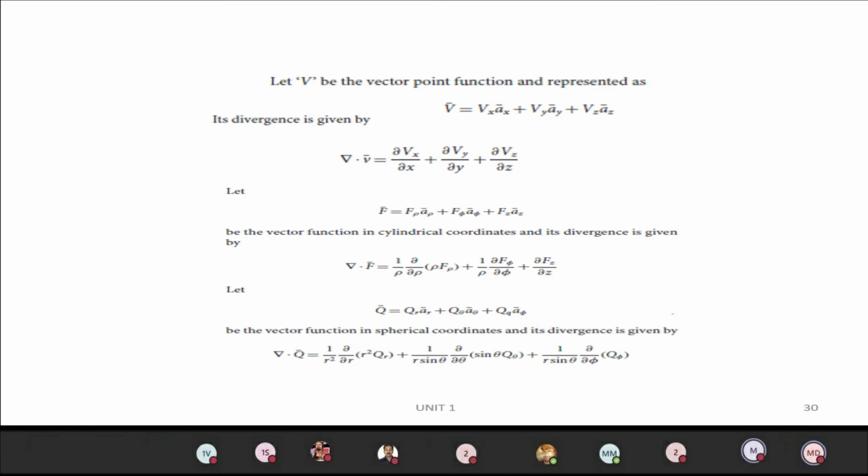Similarly for the spherical coordinate system: 1 by r square dou by dou r of r square Fr, plus 1 by r sin theta dou by dou theta of sin theta F theta, plus 1 by r sin theta dou F phi by dou phi. And some of them bring rho out front and cancel it out. That should not be done.